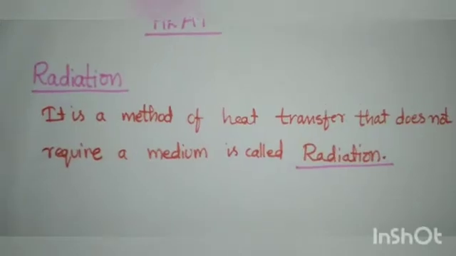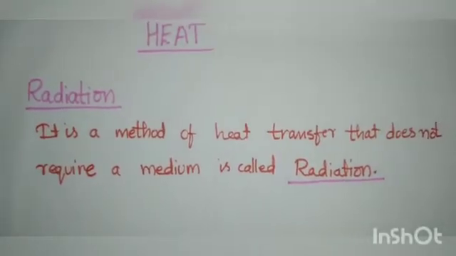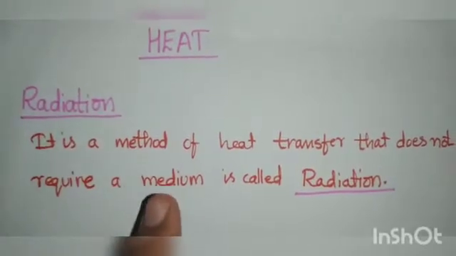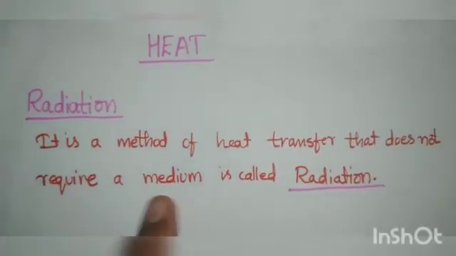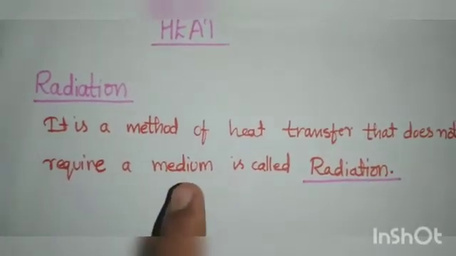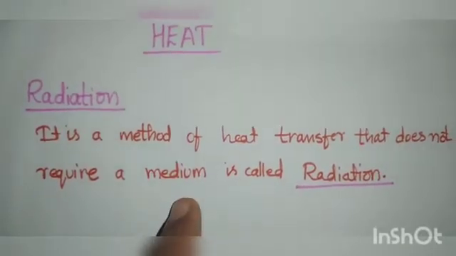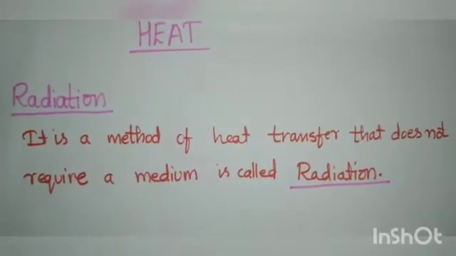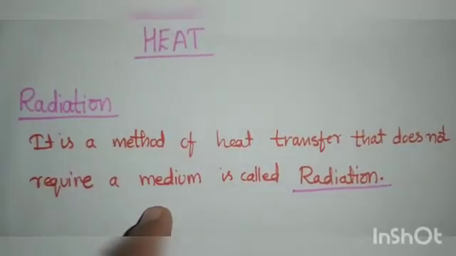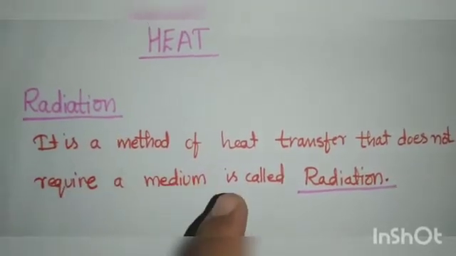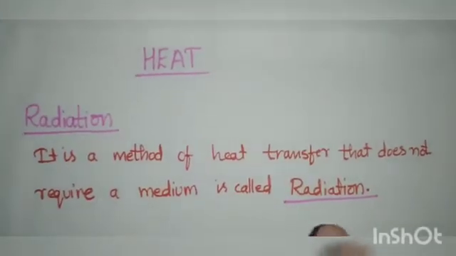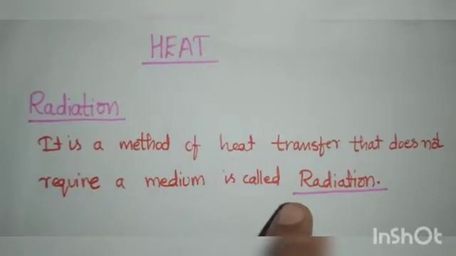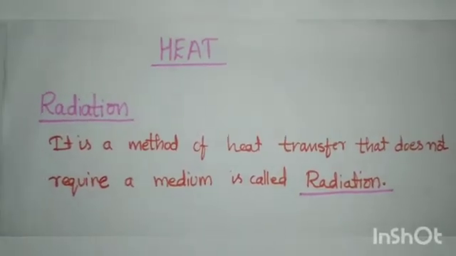Radiation is a method of heat transfer that does not require a medium. Here the medium is not required. Any metal or any substance is not required to transfer the heat. The heat is directly transferring to the other substance without any medium. It is a method of heat transfer that does not require a medium. It is called radiation.